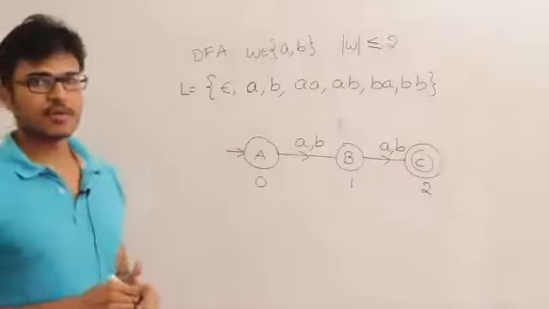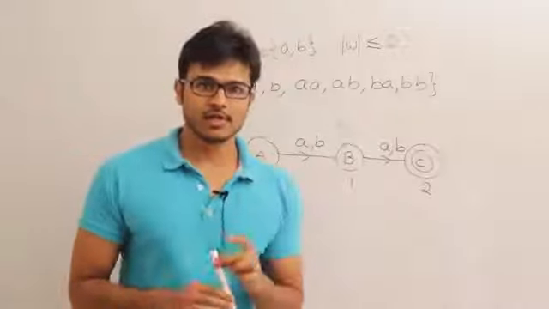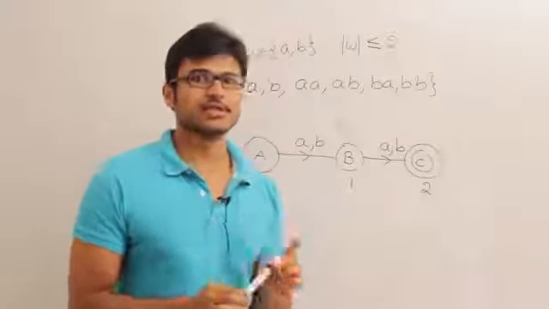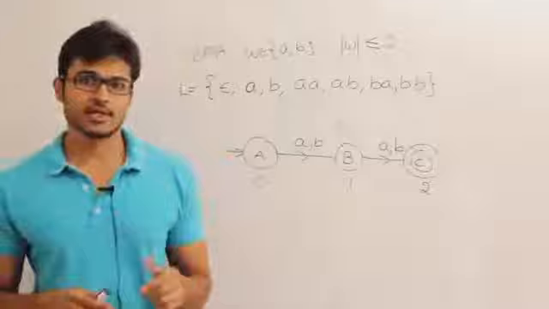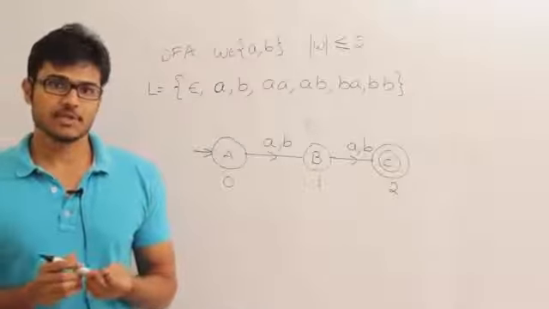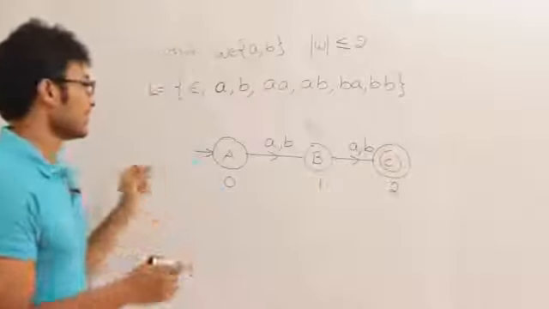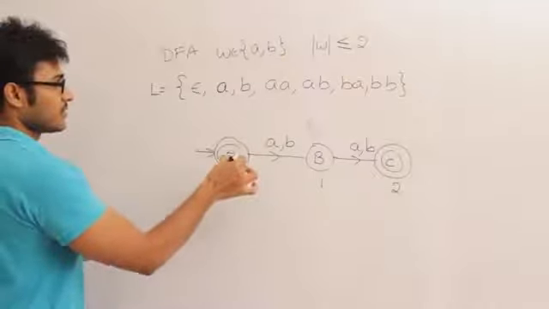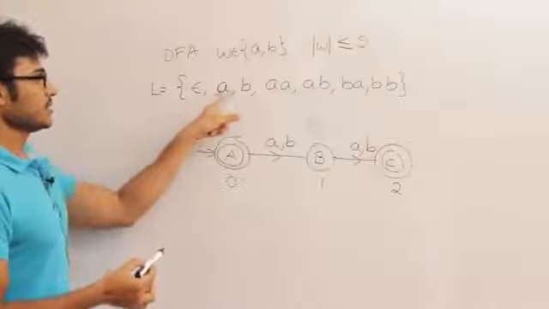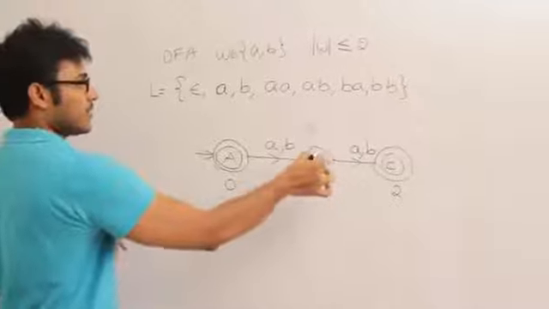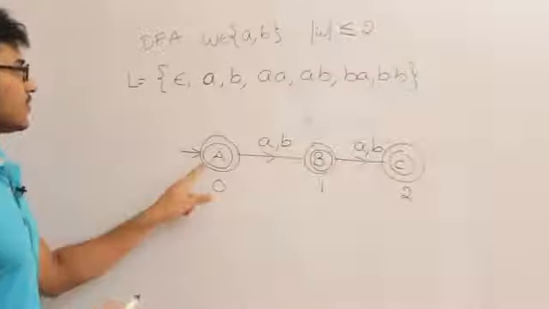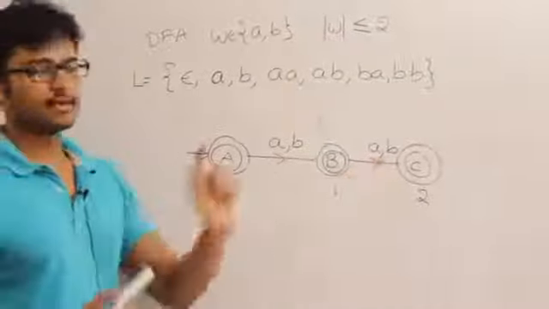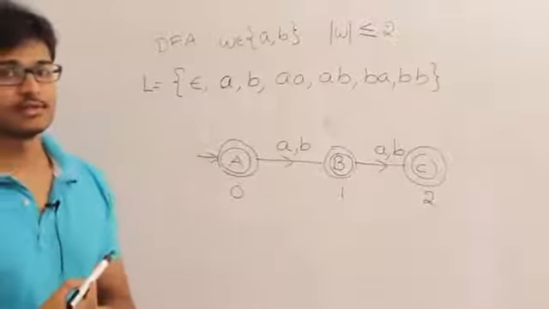Always remember, whenever we have to accept epsilon in a DFA, make the initial state equal to the final state. There is no other way we can accept epsilon in a DFA other than this. Therefore, always make this one a final state, and we have to even accept A or B. Therefore, I have to make this one also final. So 0 length, 1 length, 2 length. Is this the DFA? Final answer?